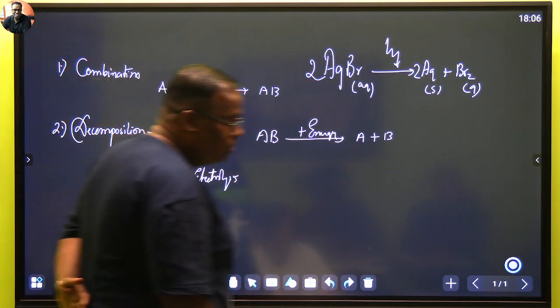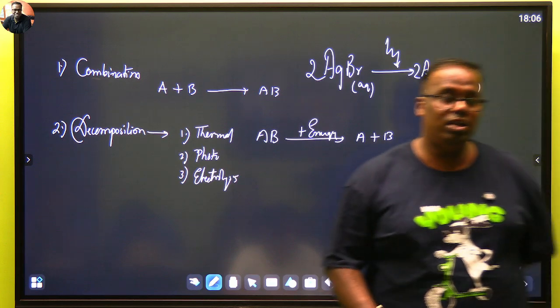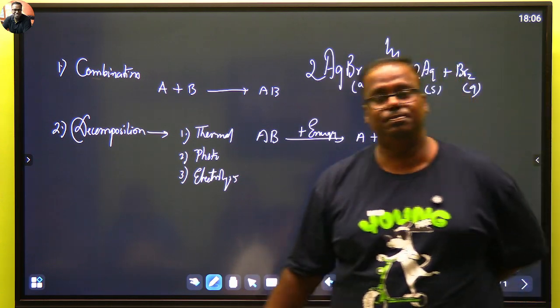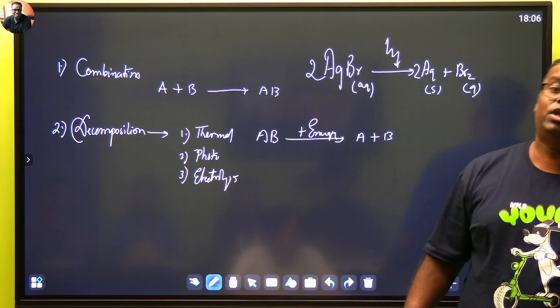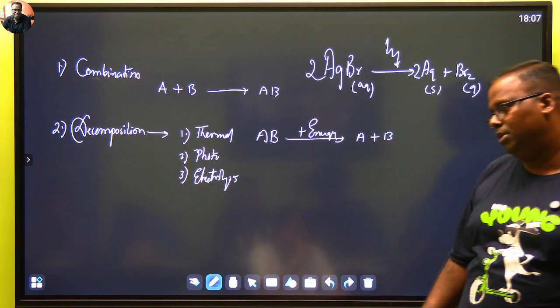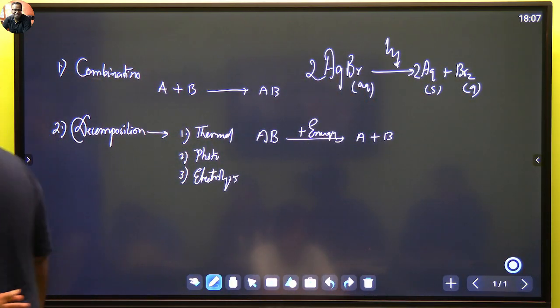What are the two elements which are gaseous? There are only two liquids in the whole periodic table. What are they? Mercury and bromine. One of them is associated with non-metal, one is associated with metal. Mercury is the only metal which is liquid at room temperature. Bromine is the only non-metal which is liquid.